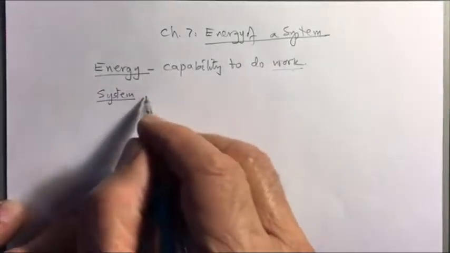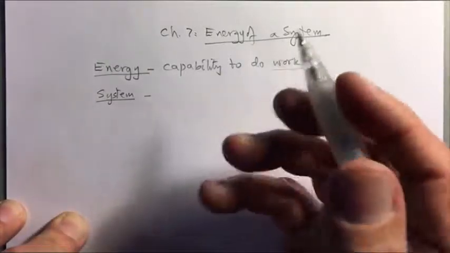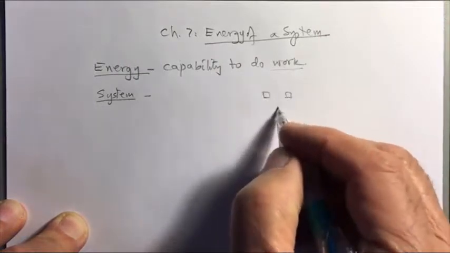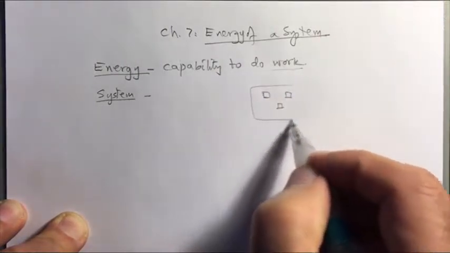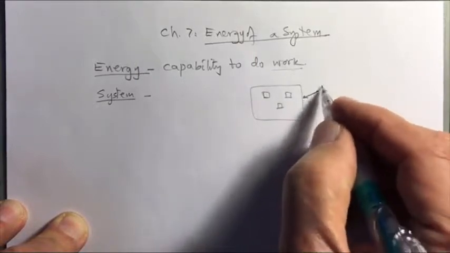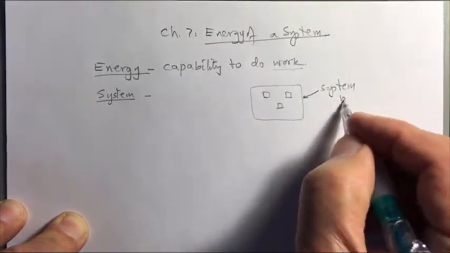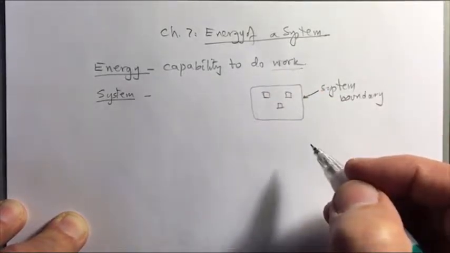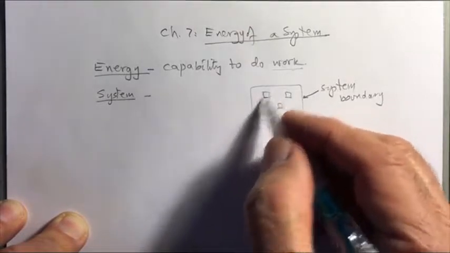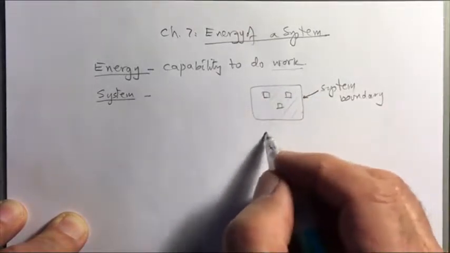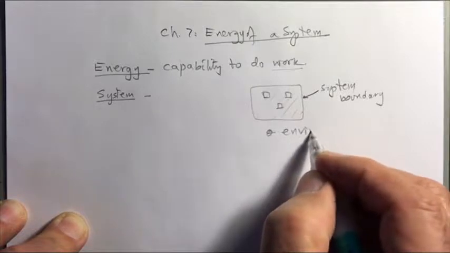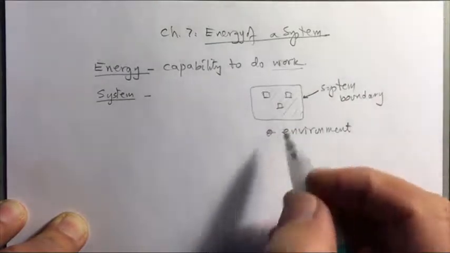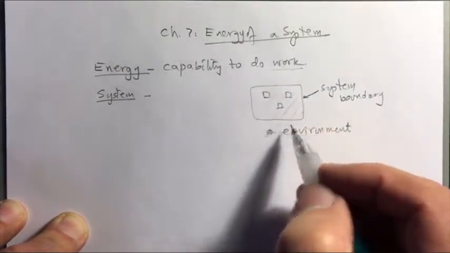So a system is a collection of objects. It may be a single particle or it may be a number of particles, all within a system boundary. So there would be a system boundary, which may be just an imaginary line or an imaginary surface. Everything inside is the system and everything outside is the environment. The environment is outside the system and it could be the entire universe, but the system could be very small or very large.